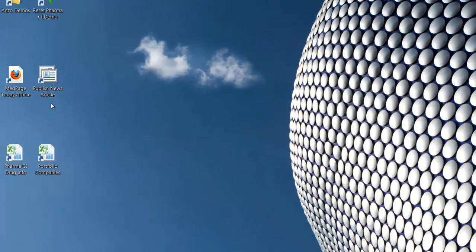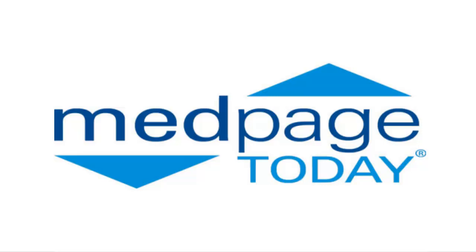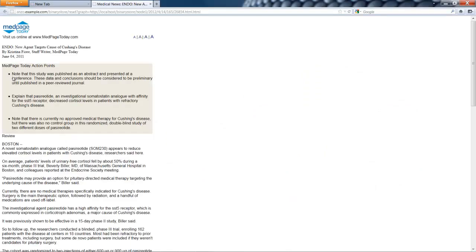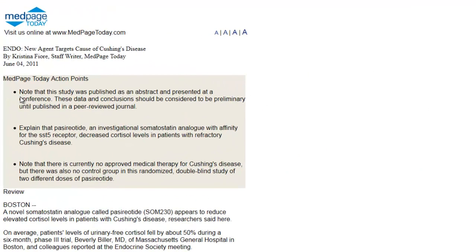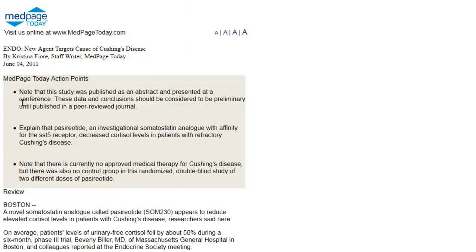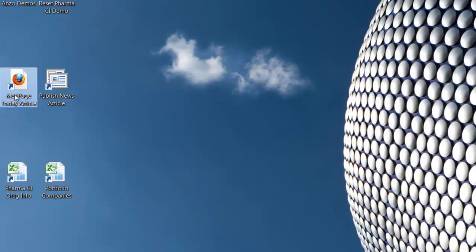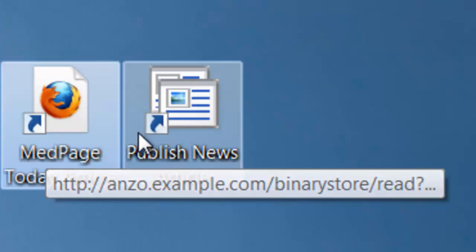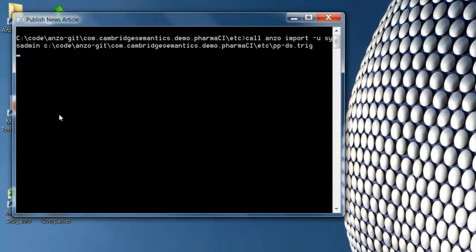What we're going to look at here is a particular article on MedPage Today. And the first thing that we're going to do is simulate publication. So we're going to post this article to Anzo. Now normally Anzo would just pull this information right from the web somewhere, but for the purposes of the demonstration, we're just going to simulate the publication. So I'm going to double click, publish the article.